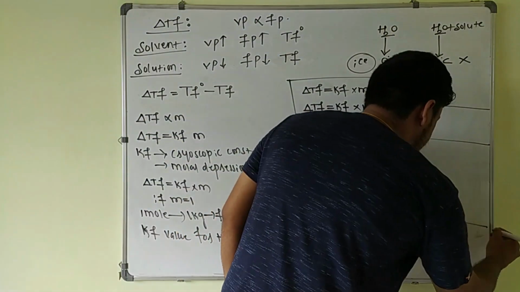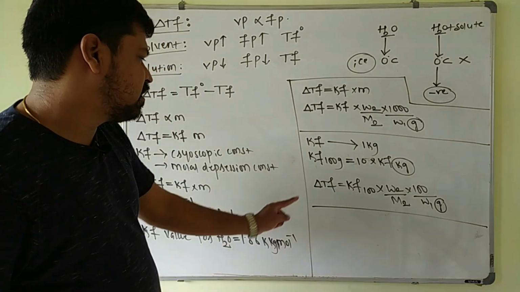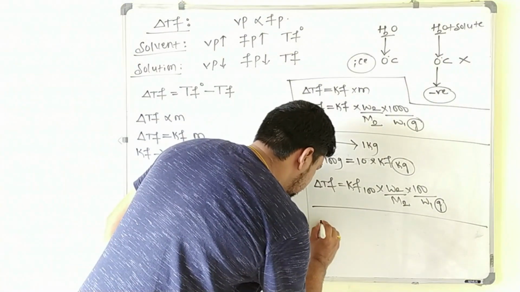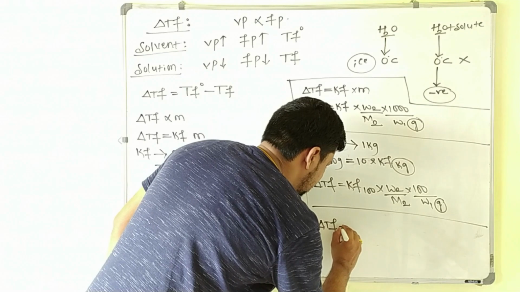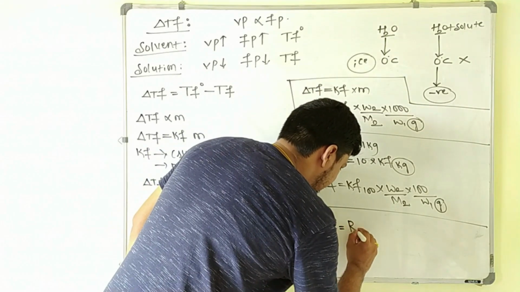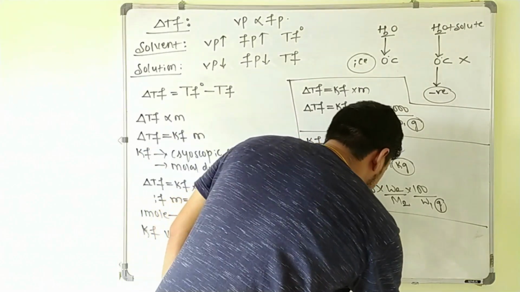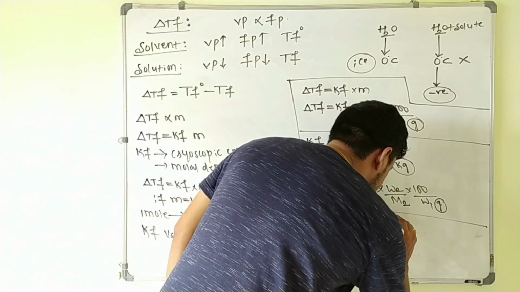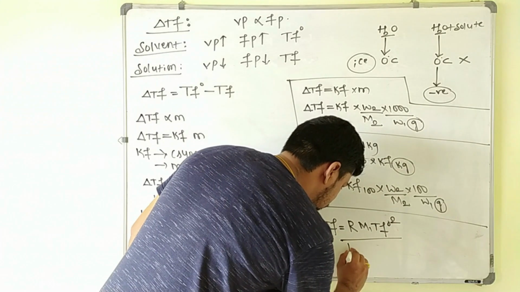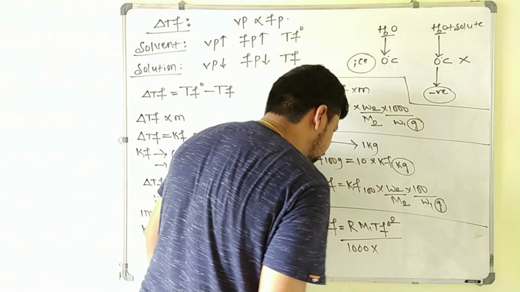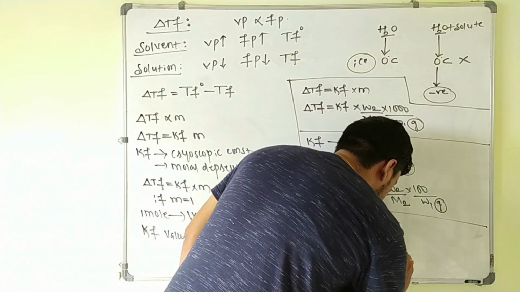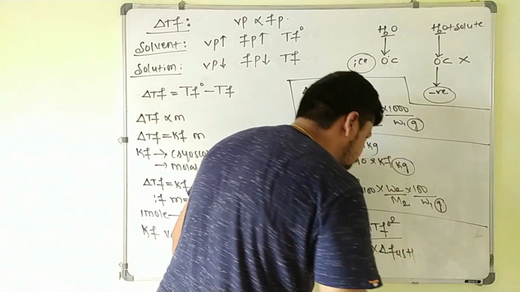Next, by using thermodynamic terms also you can calculate the depression in the freezing point. That is delta Tf is equal to gas constant R, molar mass of the solvent M1, then the freezing point of the solvent Tf naught square, divided by 1000 into the enthalpy of fusion of the pure solvent.